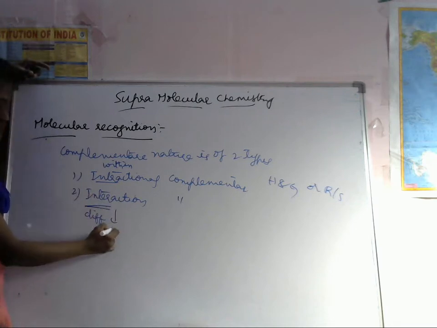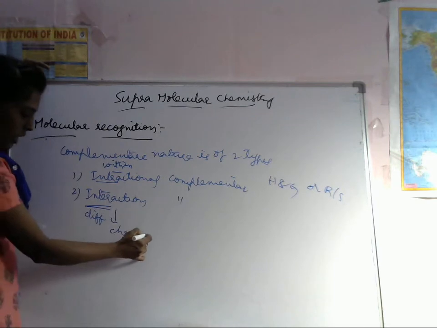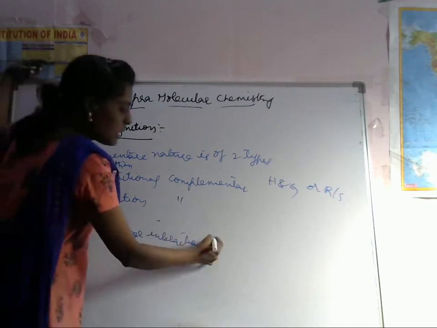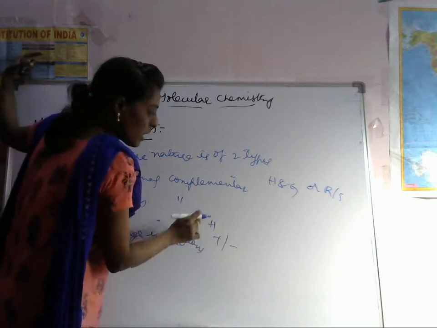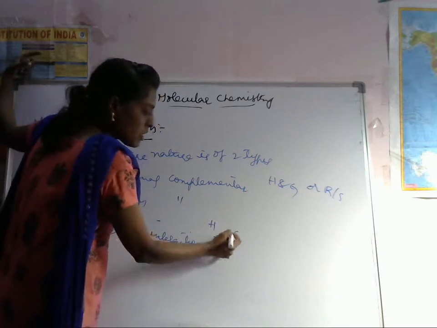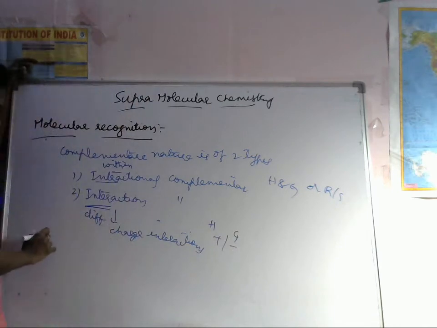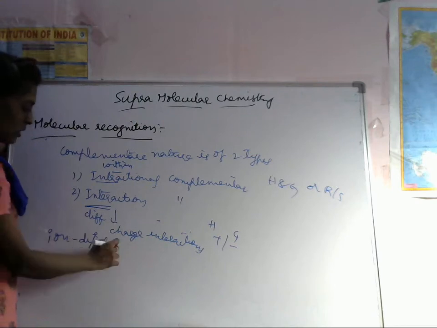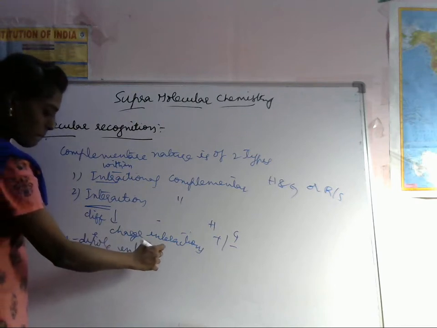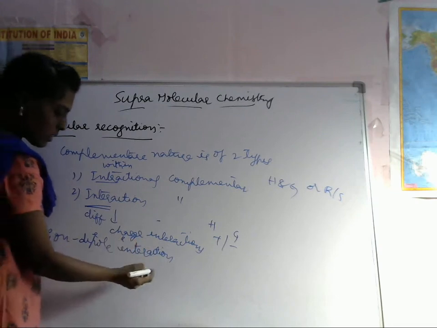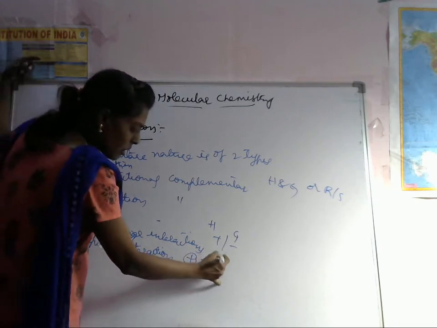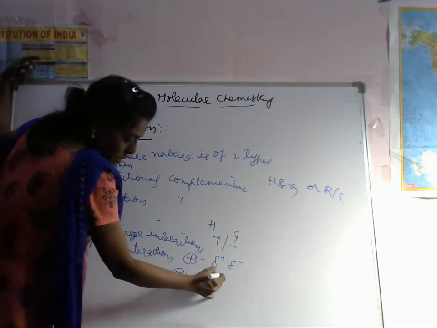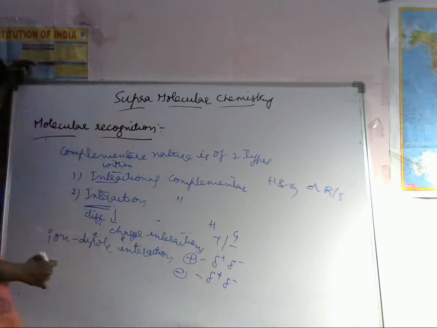Charge interactions means plus and minus: if the host has a plus charge, the guest has a minus charge. Ion dipole interactions are there, meaning plus or minus with a partial charge.